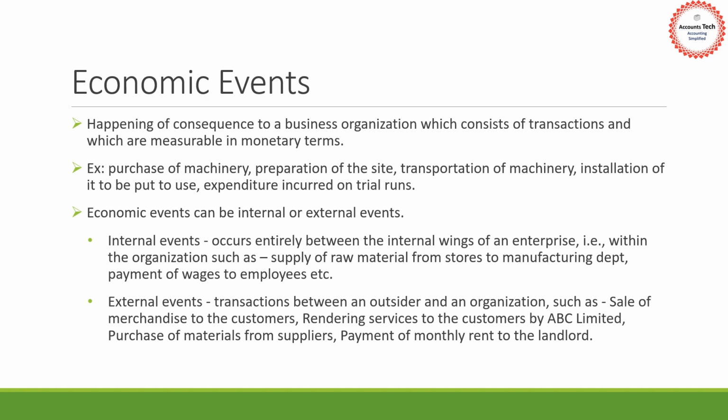If there are any transfers between the departments, say for example there is stock and we need some raw material in the production department, the stock department will send the raw material to the production department. So there is a transfer, and we account for this also, how much raw material is taken from the stock. It is termed in terms of money only. This is an internal event because it goes from one wing within the organization to another wing within the organization. For example, supply of raw material from stores to the manufacturing department, or payment of wages to the employees. These are called internal events.